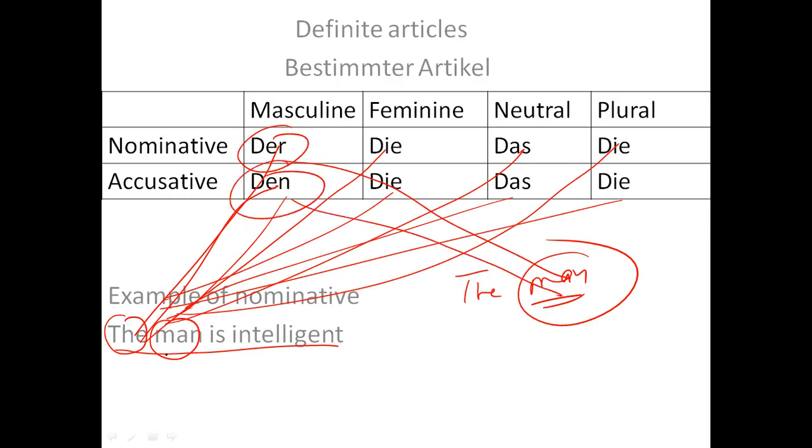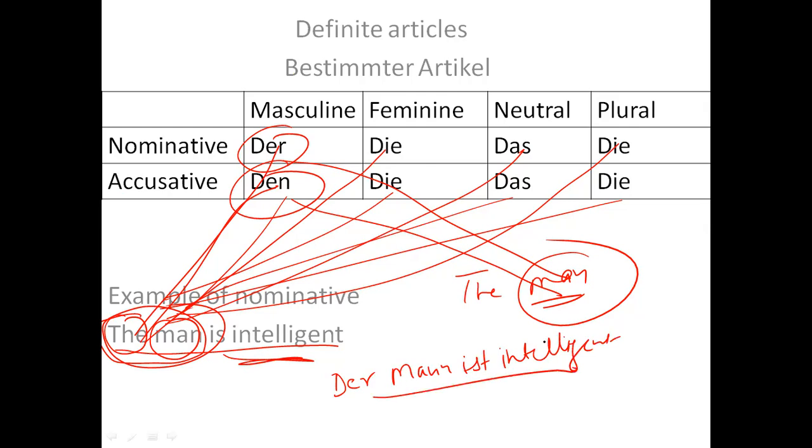Now I need to check whether the man is subject or an object. The man is intelligent. Here, the man is subject. Hence, I will write der. So, der Mann is intelligent.